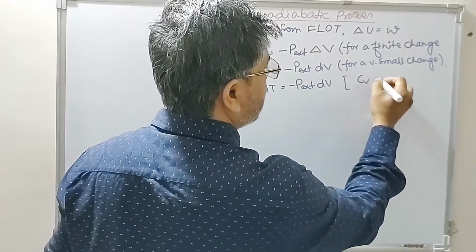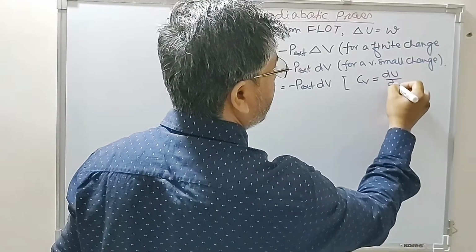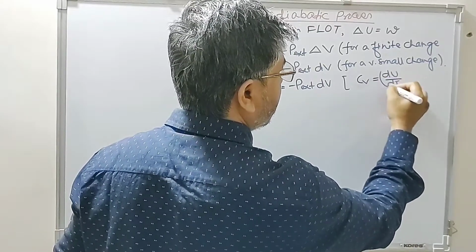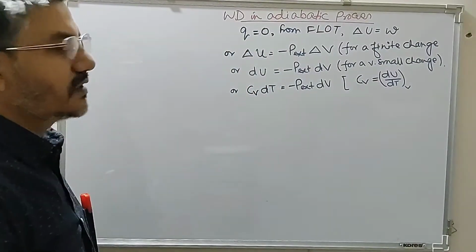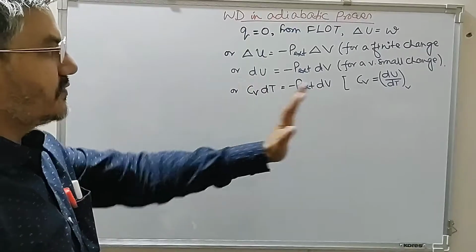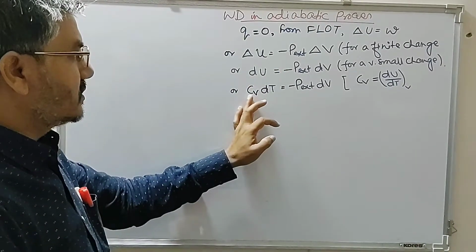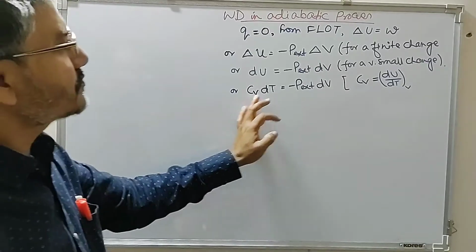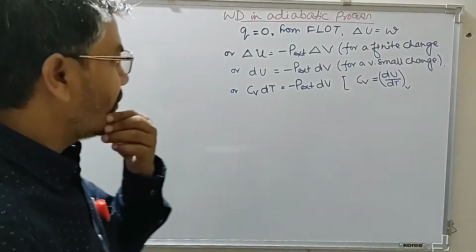Heat capacity at constant volume is defined as the rate of variation of internal energy at constant volume with temperature, that is defined as Cv. We are assuming that over the temperature range, this Cv remains constant. So Cv is equal to dU by dT at constant volume.